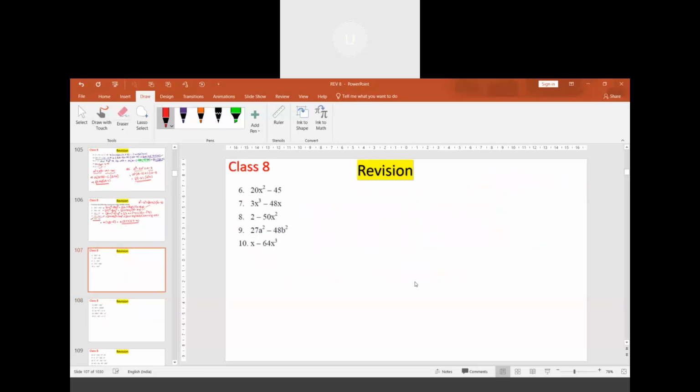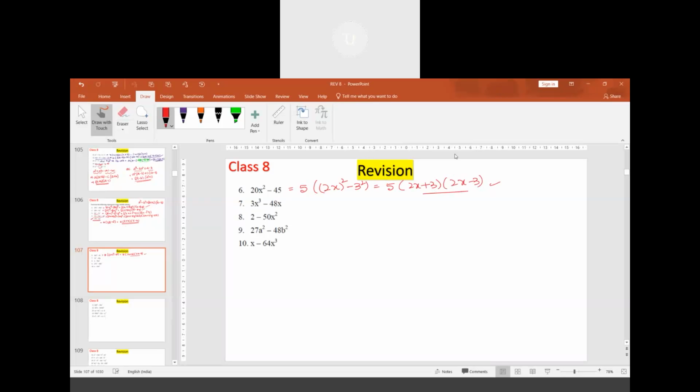In question 6 also we have to do something. Take 5 as common. If you take 5 as common, this will become 4 is 2 square, 4x square is 2x whole square, and 45 is 5 times 9, which is 3 square. So 5 times 2x plus 3 into 2x minus 3.